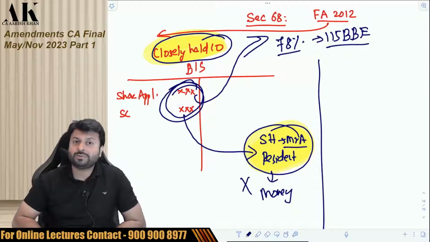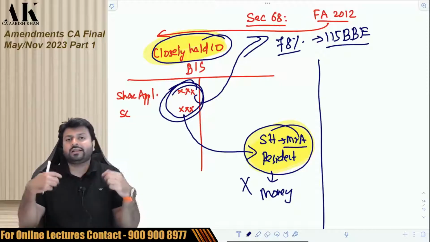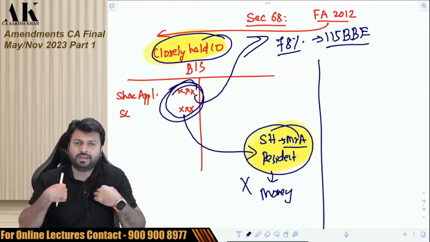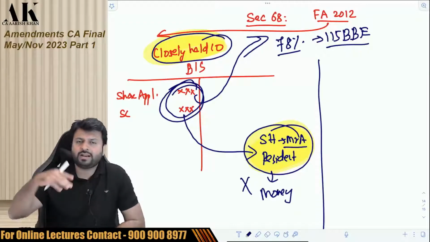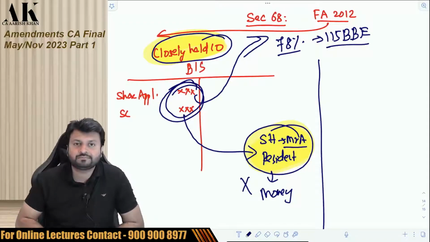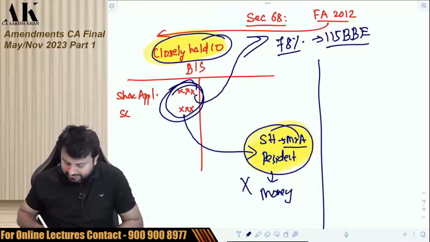So if I am not able to explain the source in the hands of the shareholder, then the company is in default, and the company will be liable for tax, and also penalty under 271AAC. Okay. So now there is an extension to this.